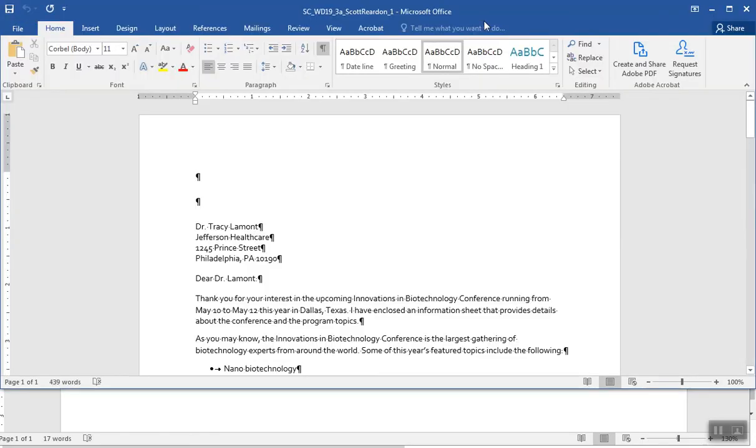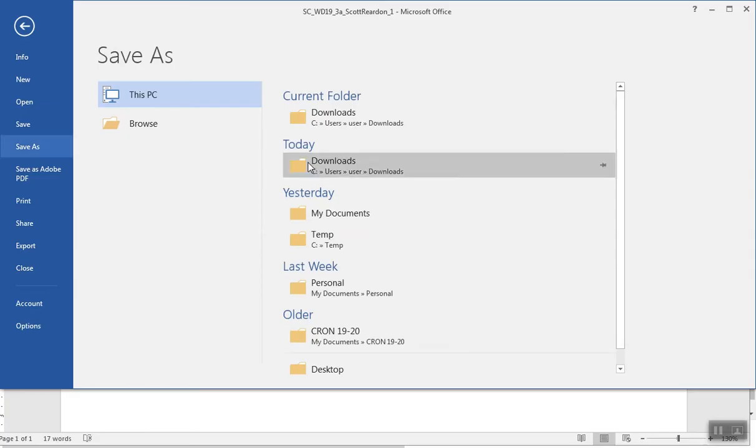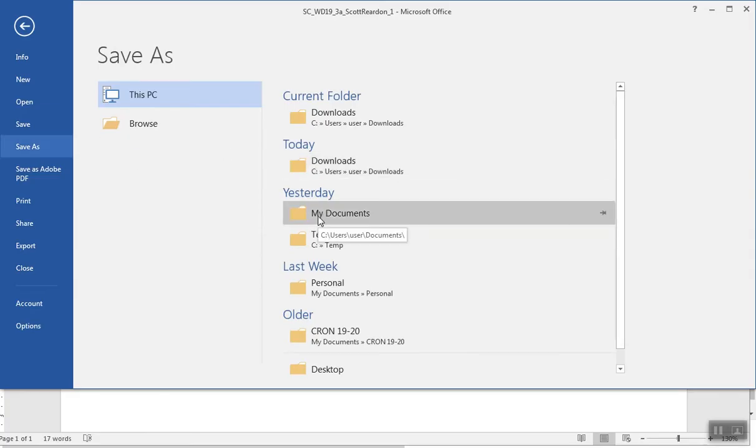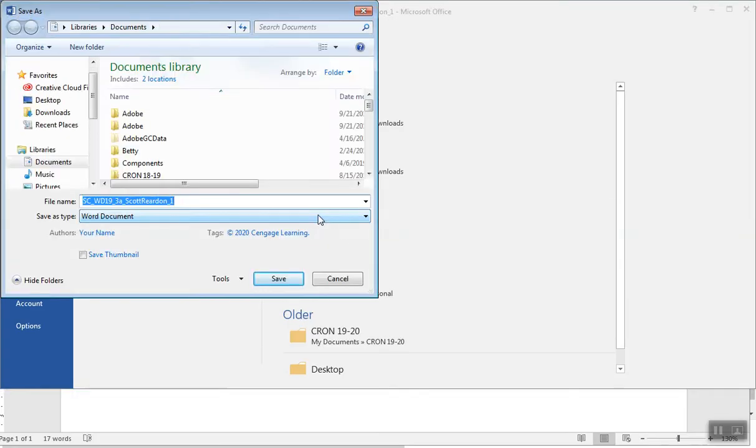Now, a couple things to remember. Again, I'm just trying to give you some of your tools here. First of all, make sure you do a file save as soon as that's downloaded. Save that to your documents folder. Maybe you have a documents folder at home. If you're at school, obviously you'll have your student documents folder. Save it to your documents folder, not to your downloads. You'll be very sad if you don't get in the habit of doing this.